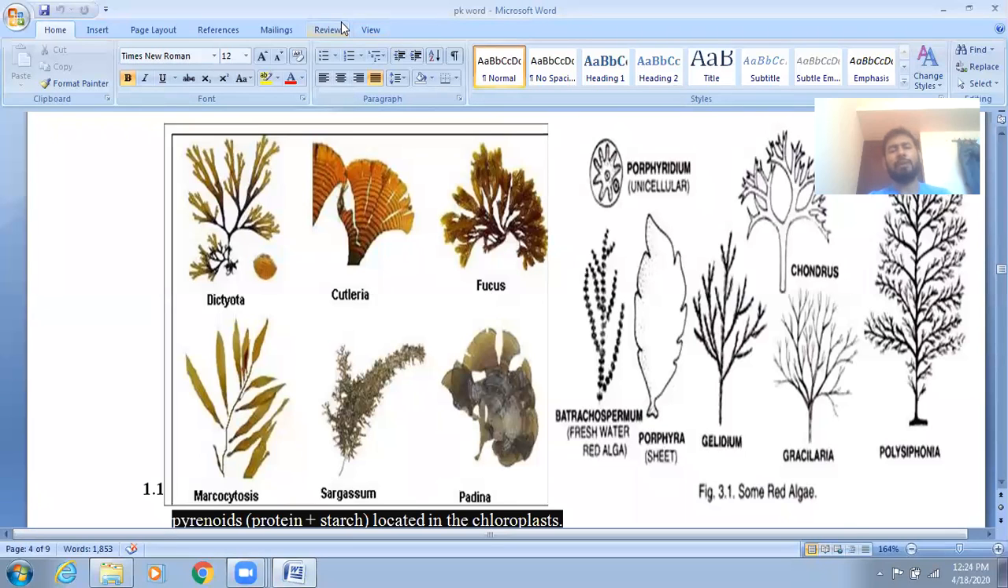I already told this formula or short trick. Samsung LED is fantastic. Samsung means Sargassum, so here they have given Sargassum. LED: L stands for Laminaria, E stands for Ectocarpus, D stands for Dictyota, and they have given Dictyota. F stands for Fucus. So these are the examples of brown algae.